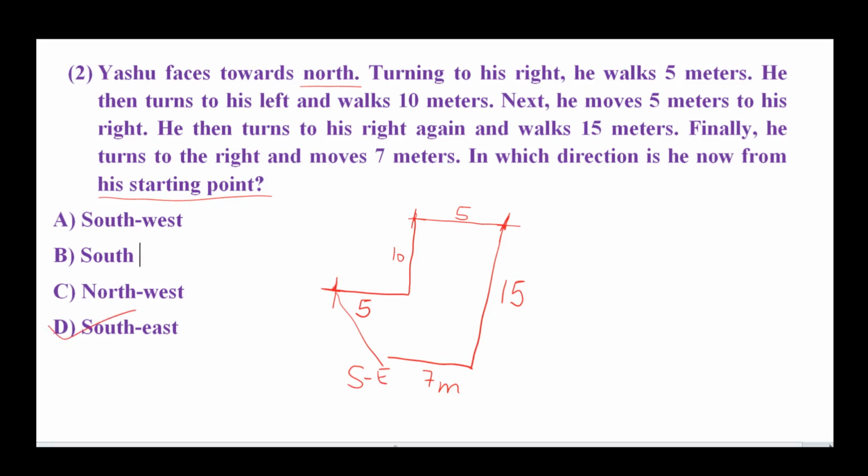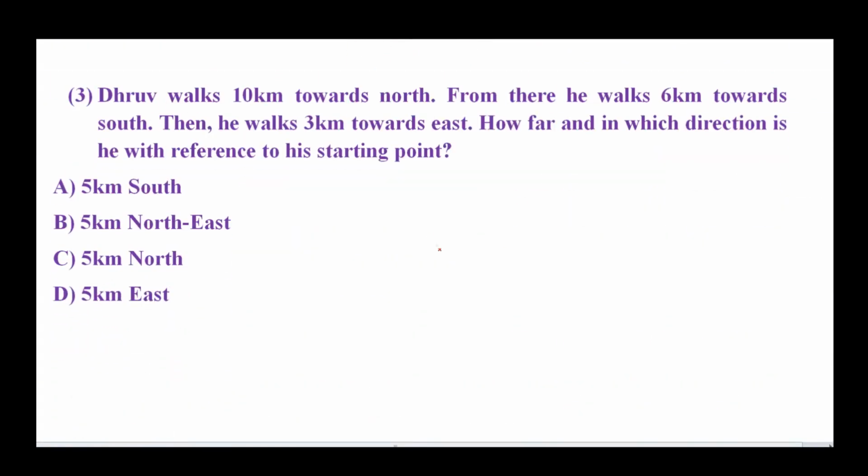Now the third question is: Dhruv walks 10 kilometers towards north. From there he walks 6 kilometers towards south. Then he walks 3 kilometers towards east. How far and in which direction is he with reference to his starting point?